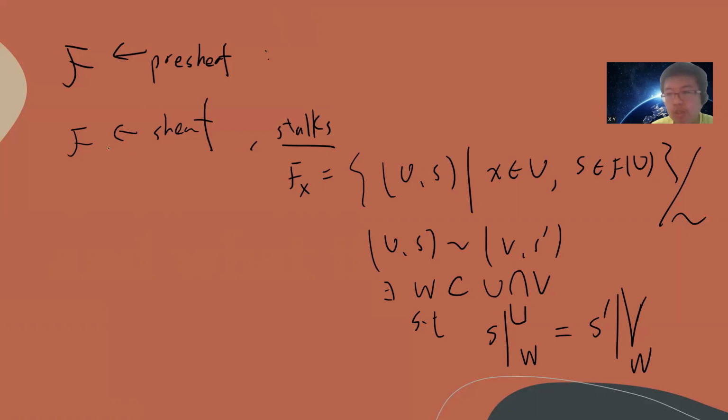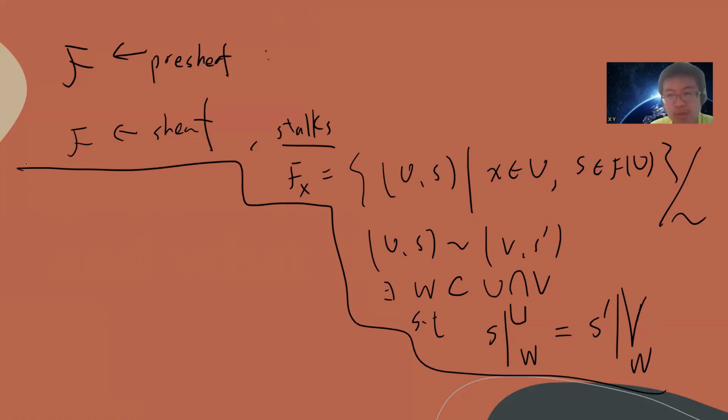Then there's an amazing result called sheafification. Sheafification tells you that if somebody gives you a presheaf F, then you can create a guy called F sharp, and this guy is a sheaf. And there are two amazing properties. The first property is that the presheaf and its sheafification have the same stalks, or basically their stalks are isomorphic.